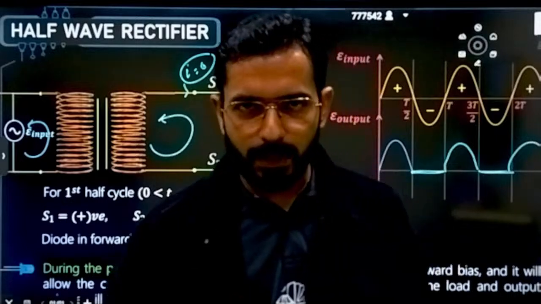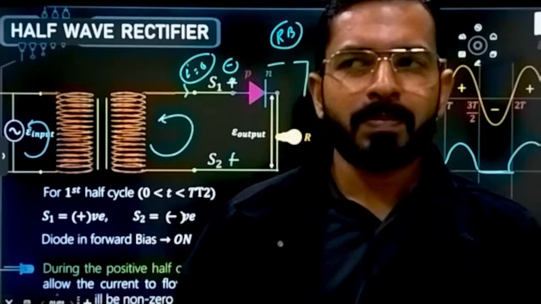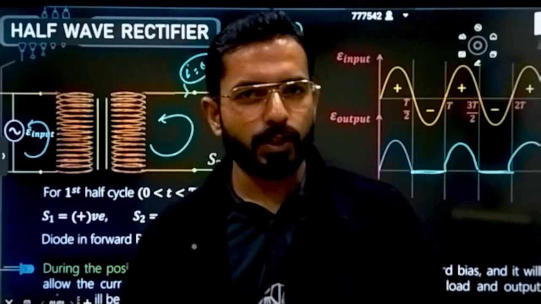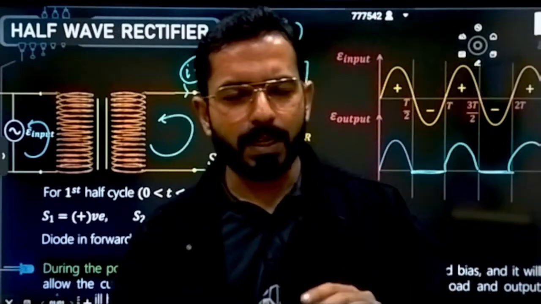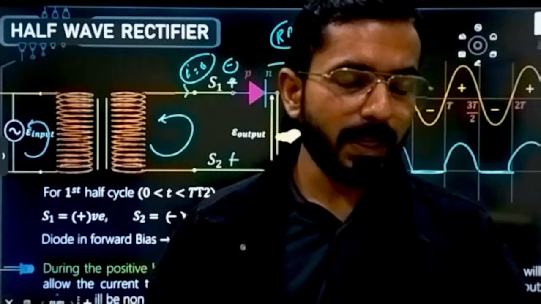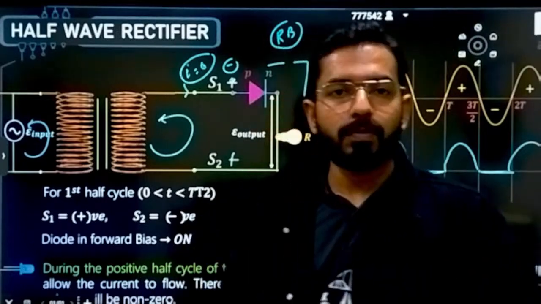But the efficiency of the half wave rectifier is quite low. It comes to nearly 40%. You read it from your reference book. The exact value I don't remember as of now, but somewhere 40% it is coming. So that's why we introduce a full wave rectifier.